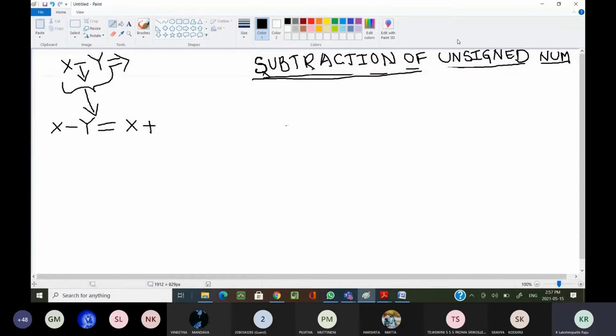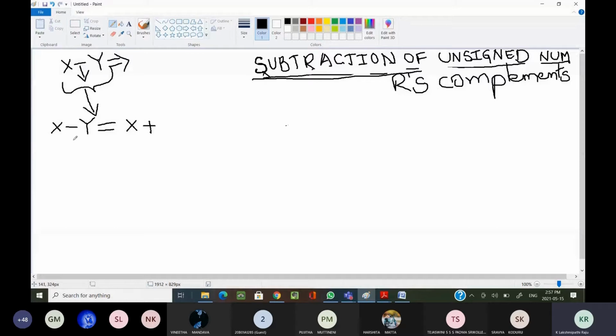Now, subtraction of unsigned numbers by using r's complement. The first case I am considering here is r's complement subtraction. This is also important. Why? Because what type of complement you are using decides what type of subtraction you are going to perform, whether it is r's complement subtraction or r minus 1's complement subtraction. You should check that clearly.